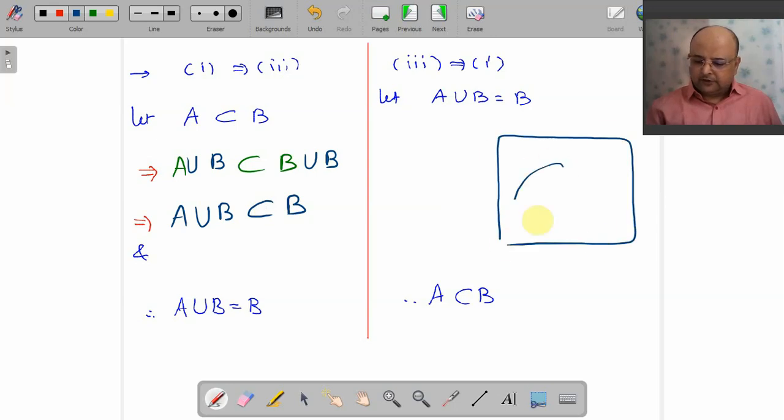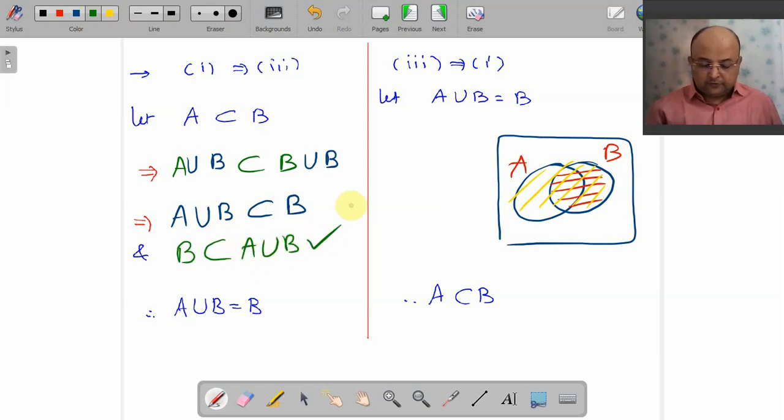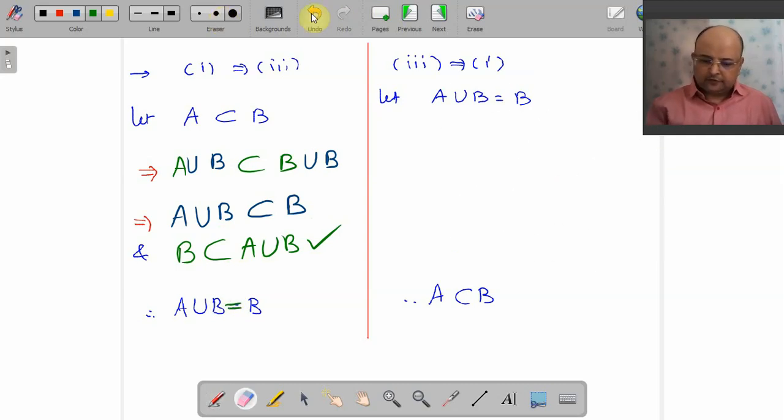Well, if you observe, this figure comes up repeatedly, so you remember it. This is your B, and this is your whole A union B. Can you see that your B is subset of A union B? Yeah, sure. So B is subset of A union B is always true. These two are subsets of each other, matlab they are equal. Yes, done? Sure.